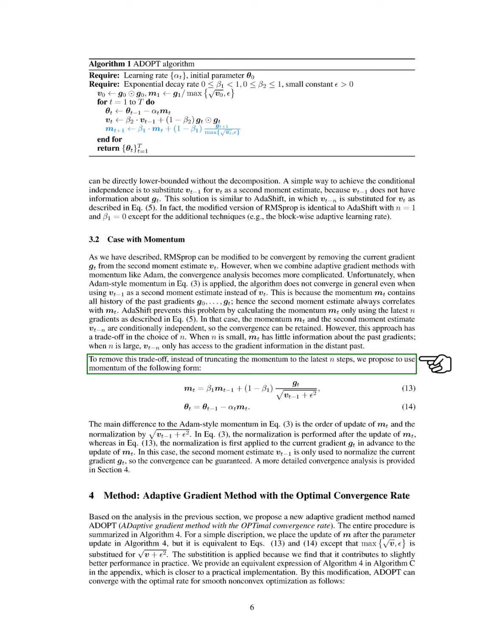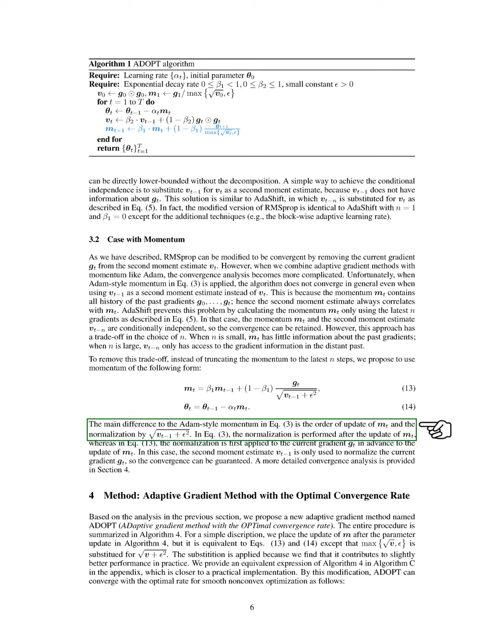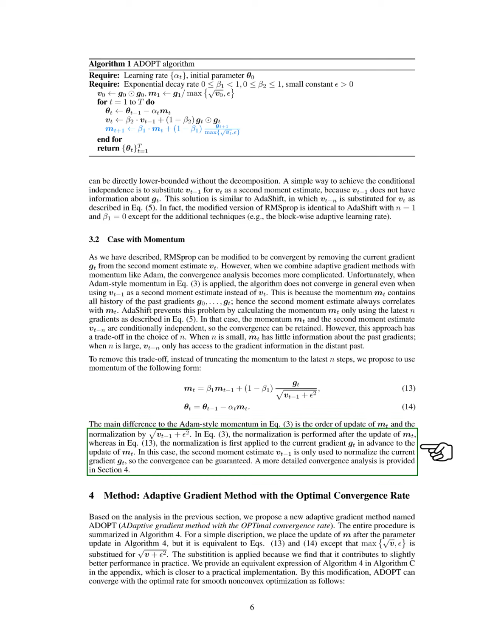To eliminate this trade-off, we propose a new momentum formulation. The key difference from the Adam-style momentum is the order of updating the momentum and the normalization process. In our approach, we normalize the current gradient before updating the momentum, which guarantees convergence since the second moment estimate is only used for normalization. We then introduce our new adaptive gradient method called ADOPT, which stands for Adaptive Gradient Method with the Optimal Convergence Rate.